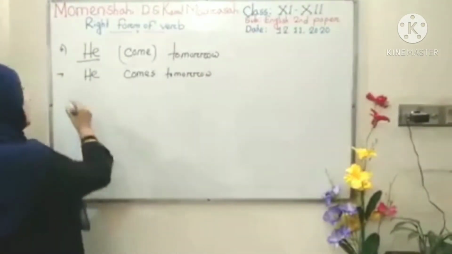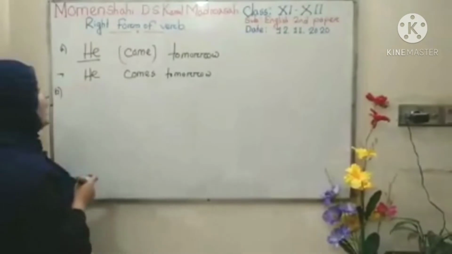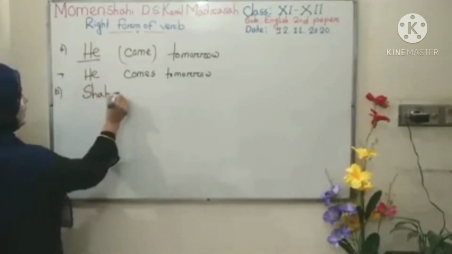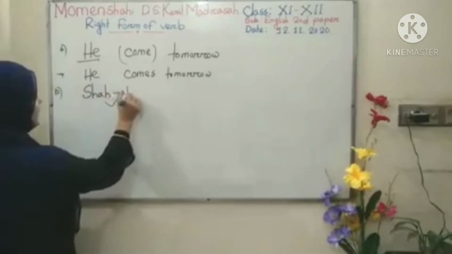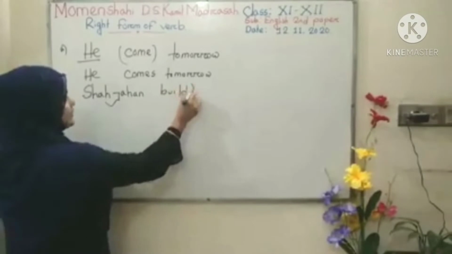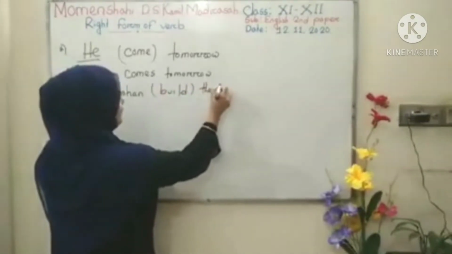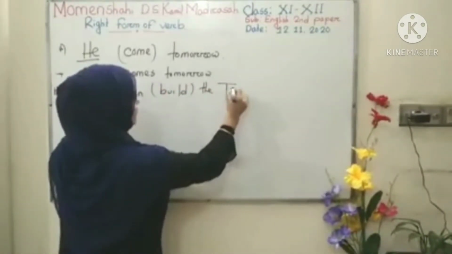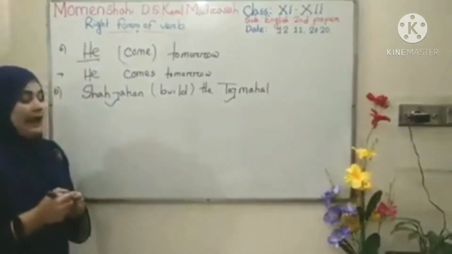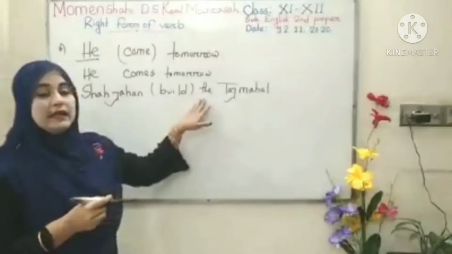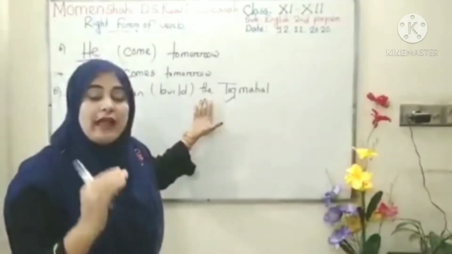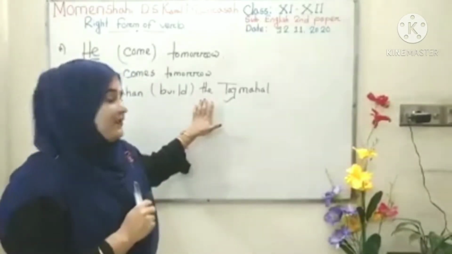Understand? Okay, thank you. Again I am writing another sentence: Shah Jahan built the Taj Mahal. By getting the idea, you definitely understand that it is related to history.